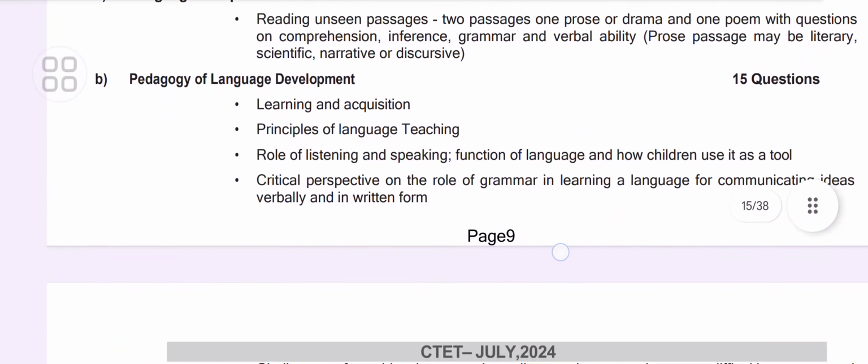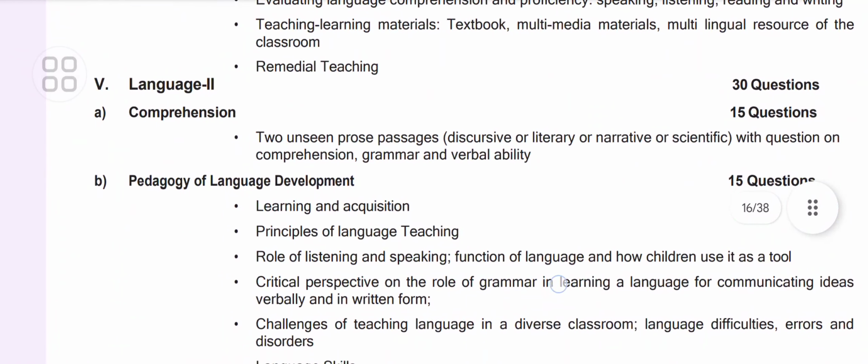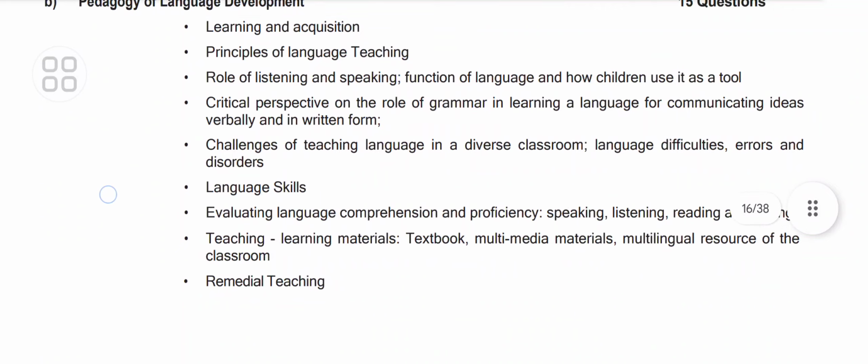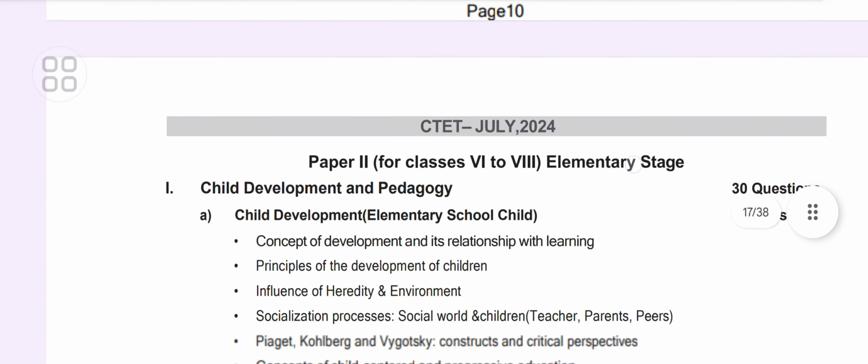Language: comprehension, pedagogy of language development. Language 2: unseen prose passage with questions on comprehension, grammar and verbal ability, learning and acquisition, principles of language teaching, role of listening and speaking, remedial teaching.